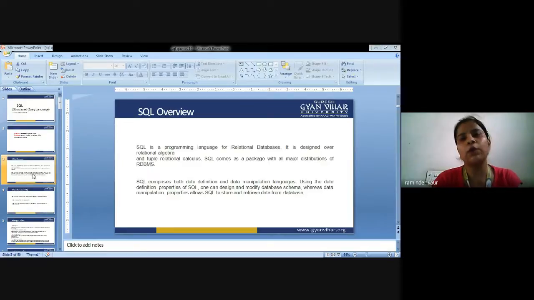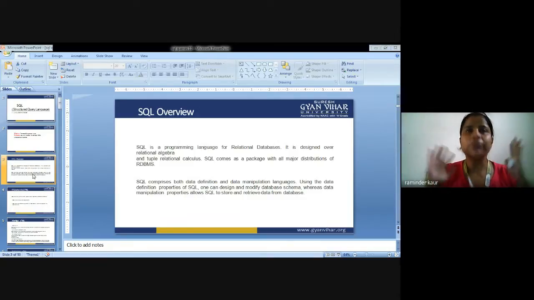So what is SQL? SQL comprises both data definition and data manipulation language. Now what is data definition? Data definition means we define the schema of the database. We define the structure of the database in which our data is to be stored, and how it is to be stored at a particular location, so that it is easy for any end user or client to retrieve the data as and when required.